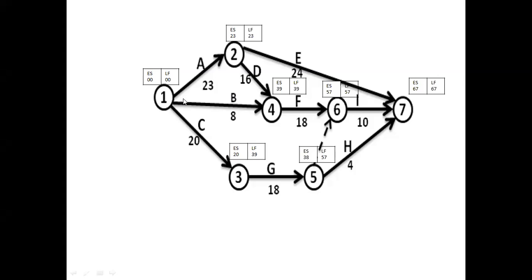I'll give one hint. The critical path in a network is the longest path.